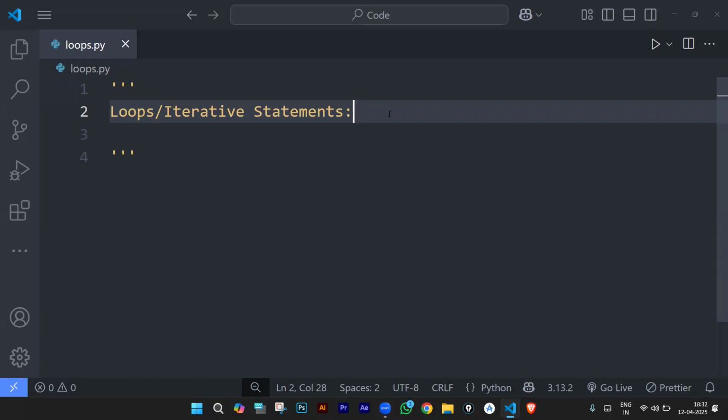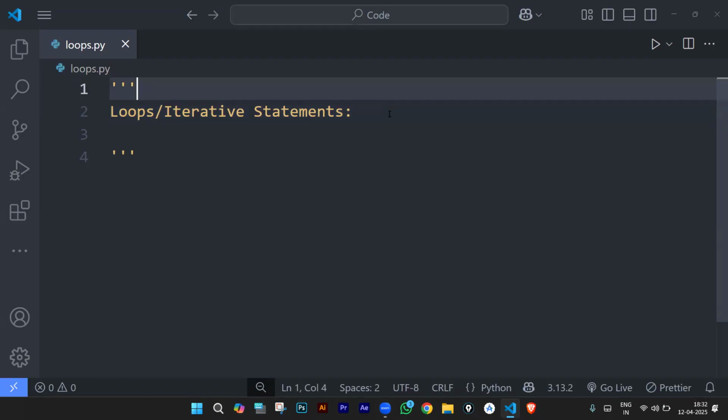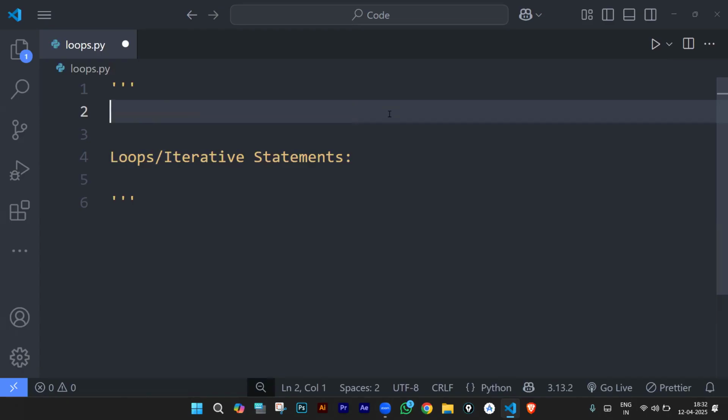Okay. Now, what are these loops? What are these iterative statements? When do I have to use it? You need to get these ideas in your mind. Whenever you want to make any calculation, you will be using operators. Arithmetic operators for simple operations. If you want to compare, you will go with relational operators. If you want to check any conditions and execute statements depending on it, when you have to take a decision, you will be going with decision control statements, right?